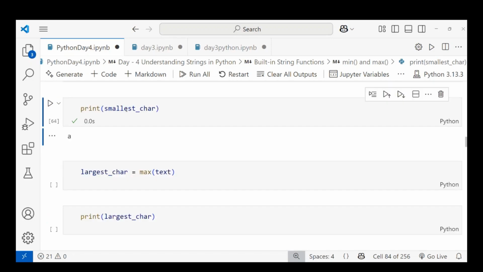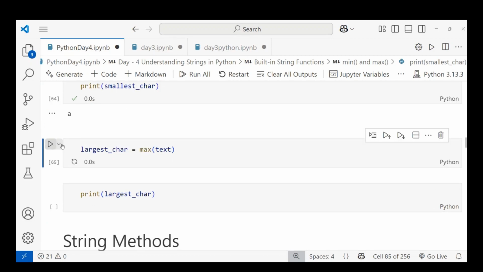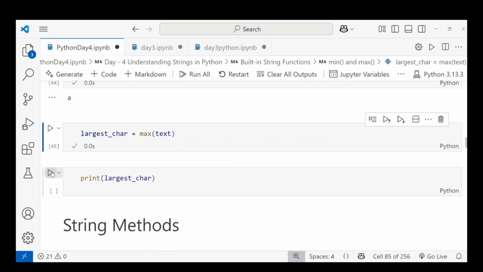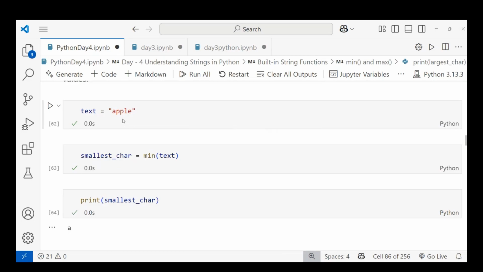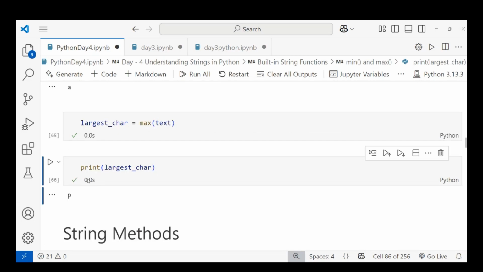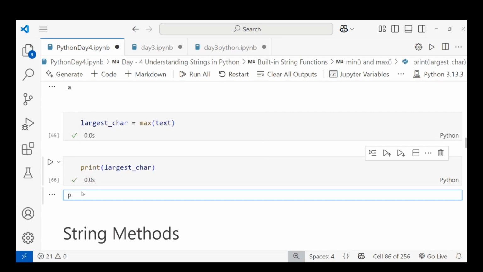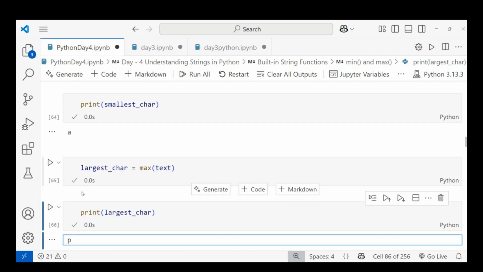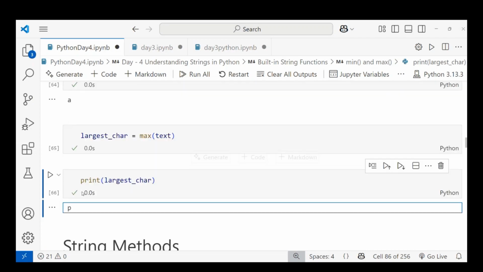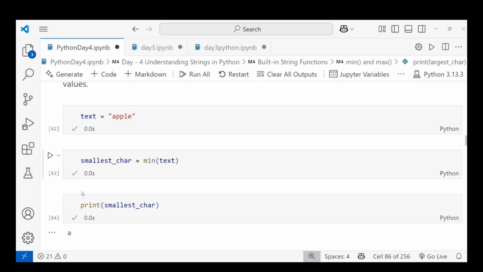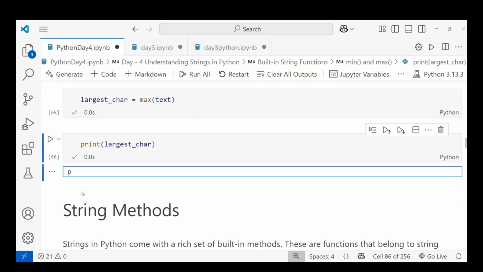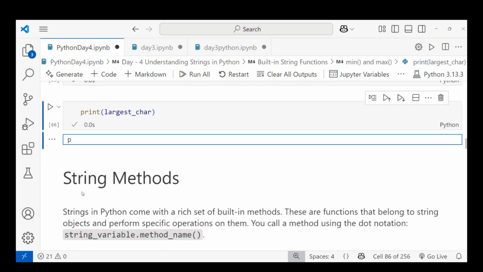So let's check. The maximum of the text is calculated, and I am printing that one. I'll get P. So after L, we get P, right? When you learn ASCII values, you'll understand. Don't worry, this is about how to calculate the minimum or maximum character, that is, the largest character in your string. Okay, let's think about the string methods.